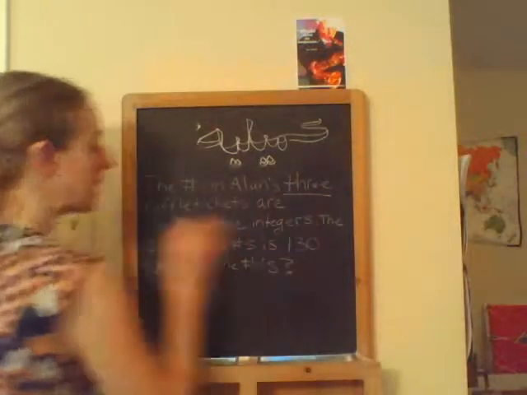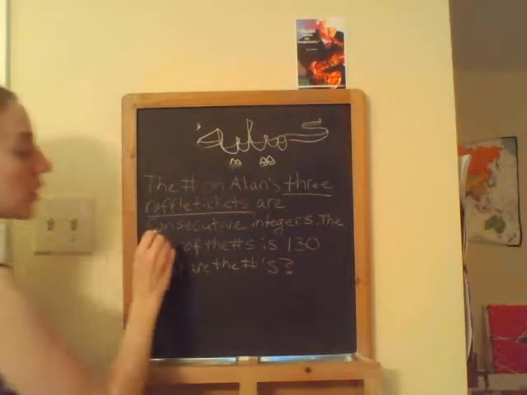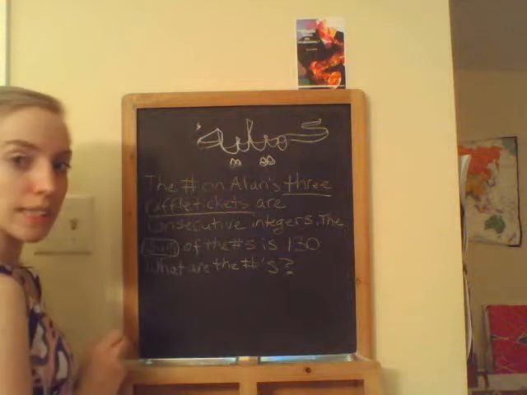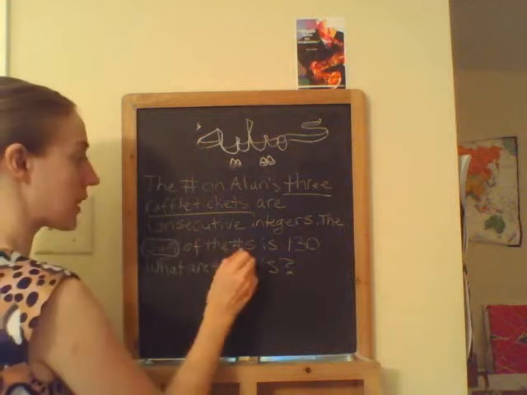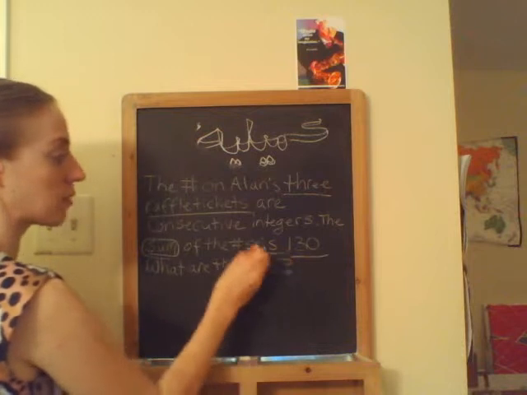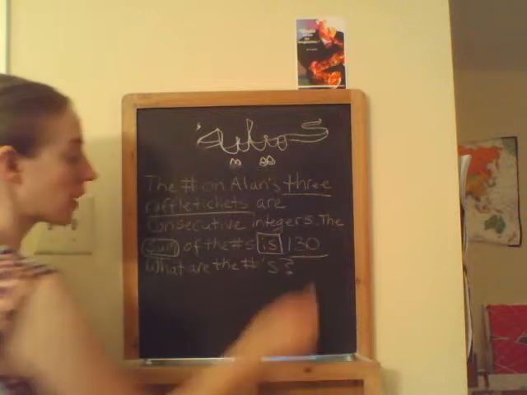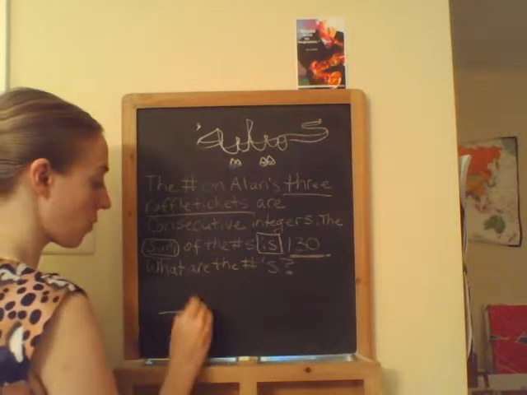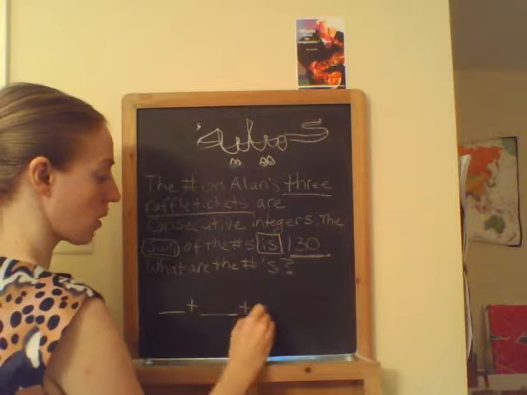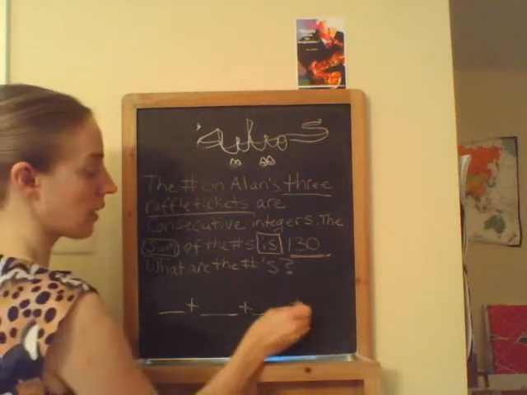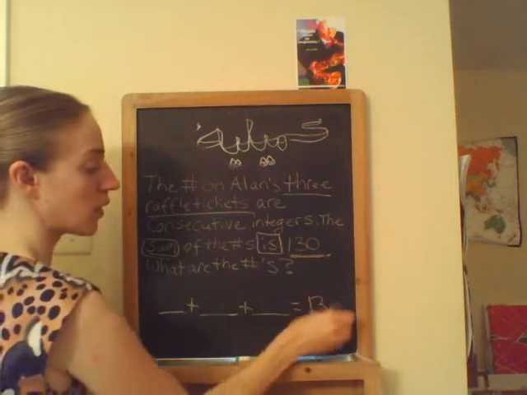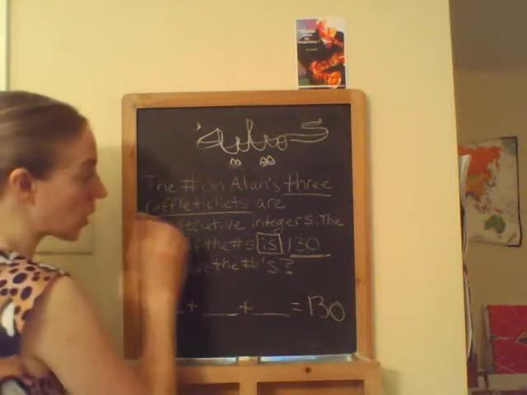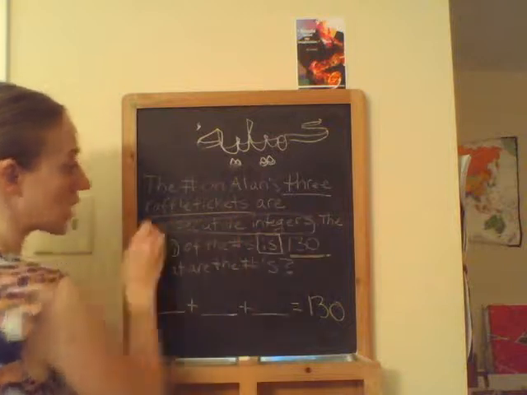we know that he has 3 raffle tickets, and we know that they're consecutive integers. And now the sum, what does that mean? We're adding together the tickets, and remember this is our equal, so it's equal to 130. They pretty much put it straightforward that we have 3 raffle tickets, and it's going to equal 130.